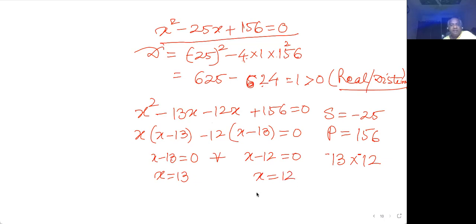I can take either of the numbers, and now is the checking part. Now is the checking part whether I am correct or not, because it says that her marks is 30 and which I am not getting here.